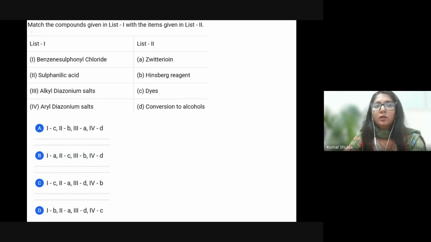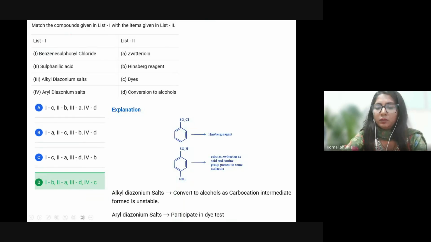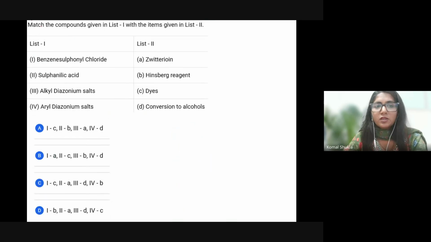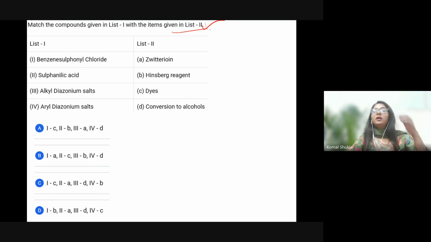Let's go with the next question. This is the question. Match the following. Match the compounds in list A with the items given in list B. So there is list A and this is list B. So what is the answer for this particular question?